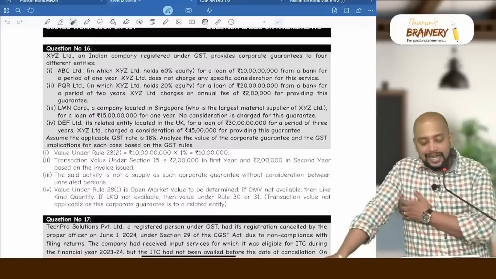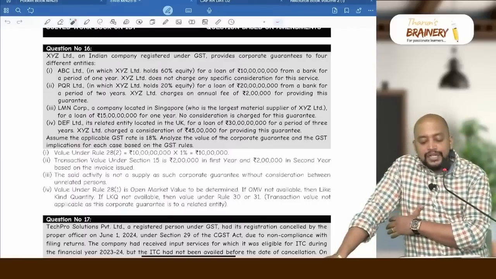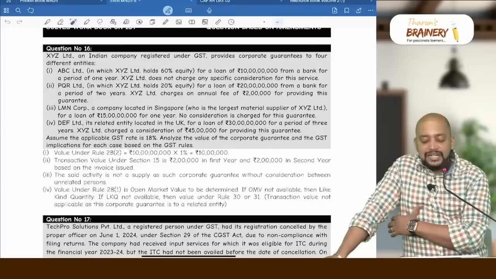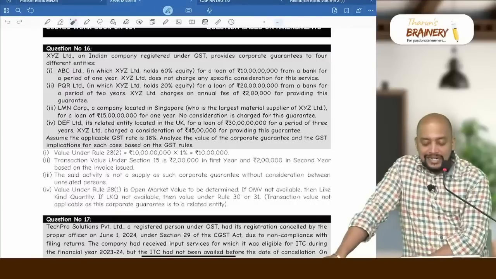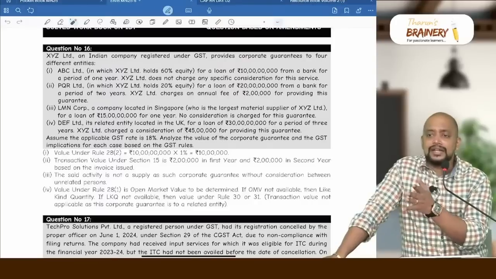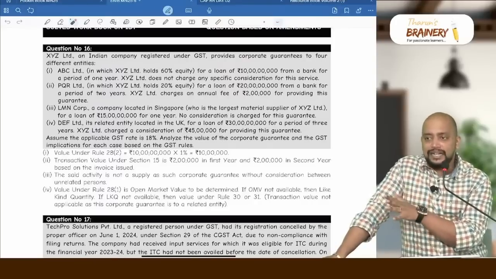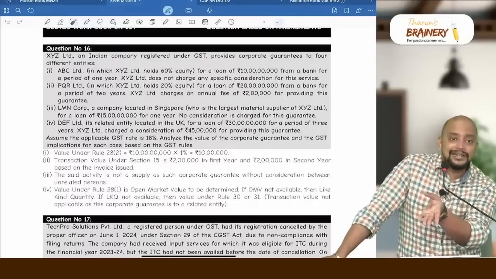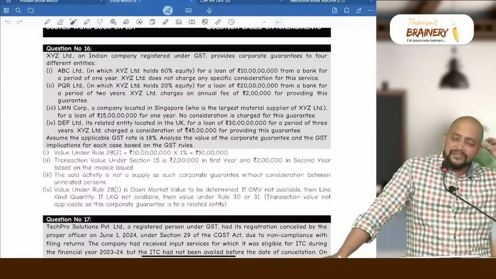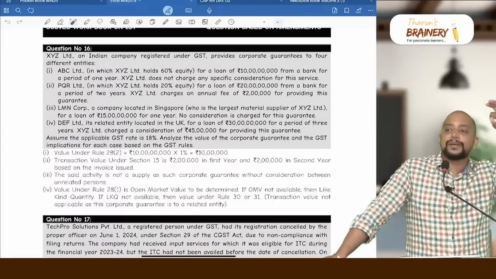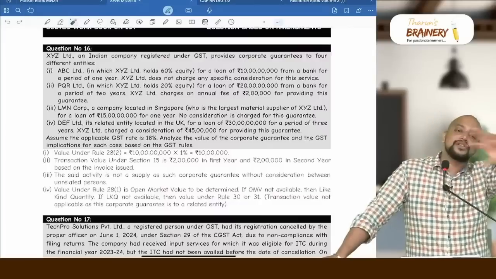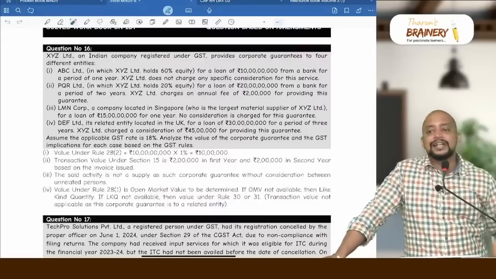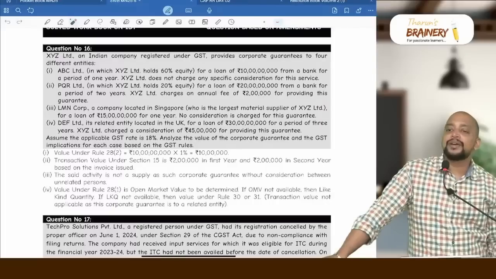Third case, LMN Corporation, a company located in Singapore, who is the largest material supplier of XYZ Limited, for a loan of 15 crores for 1 year. No consideration is charged for this guarantee. First of all, being the largest material supplier is not a related party. So therefore it's not a related party transaction. Consequently, there is no supply here because there is no consideration. First check: every time you see a question, you need to check whether it is a supply or not a supply. In this case, it is not a supply. Why is it not a supply? There is no consideration, and moreover it is not from a related person.